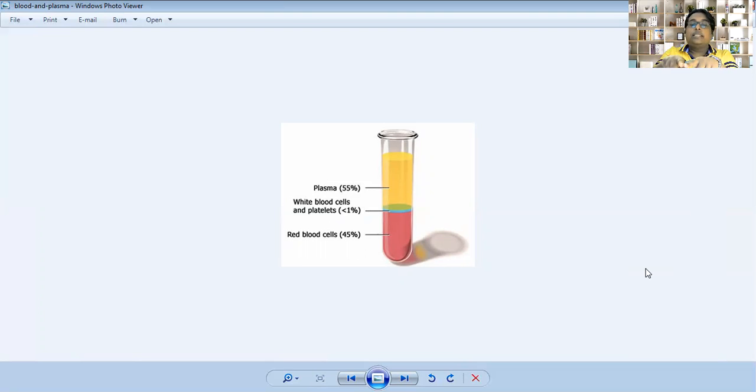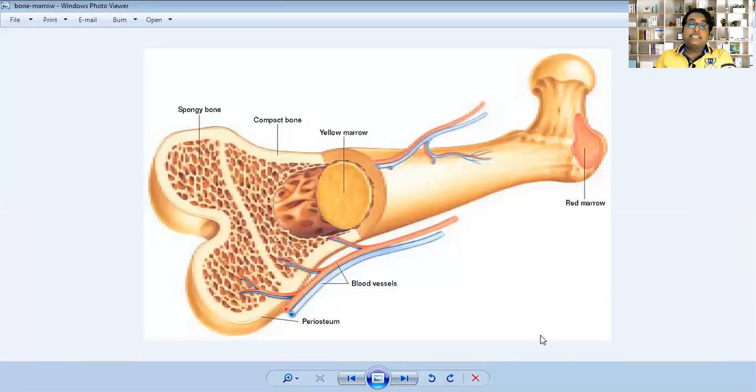They flow together in a vessel, in a tube, in a blood capillary, but they never mix with each other. Okay, so come to the next image. Yes, this image is very important.